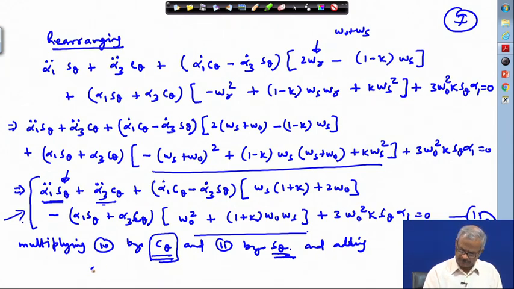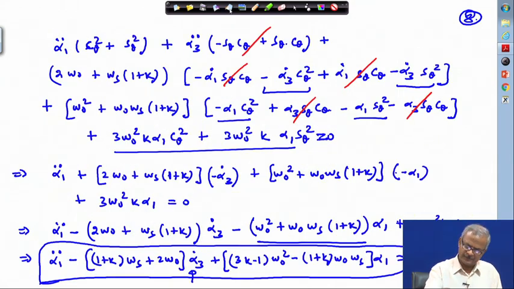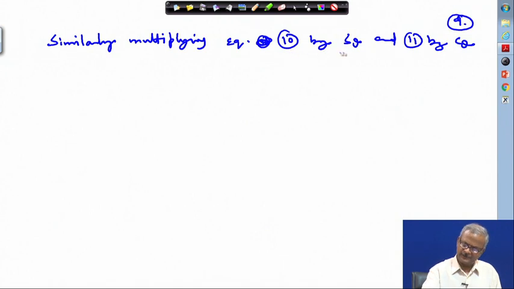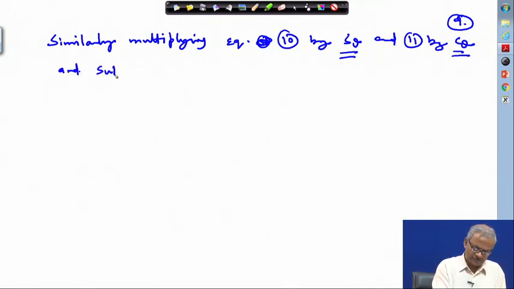So, this is equation 10 and this is equation 11, which we multiply by c theta and s theta. Now, what we are doing is multiplying by s theta and c theta. There we have added, here we have to subtract.